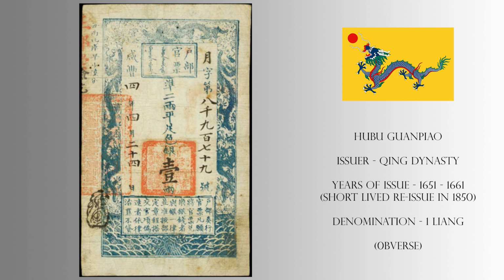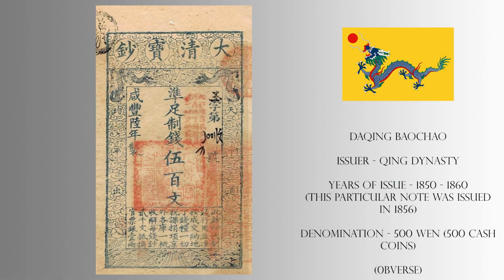Here we can see an example of a Chaoguan banknote. It carries the denomination of 1 liang. This is a later example, as they were issued again in 1850 onwards, though it was short-lived. From 1850 to 1860, the Qing dynasty would issue Ta-Ching Baochao banknotes. These were issued excessively in order to fund the Qing armies against the Taiping Rebellion.